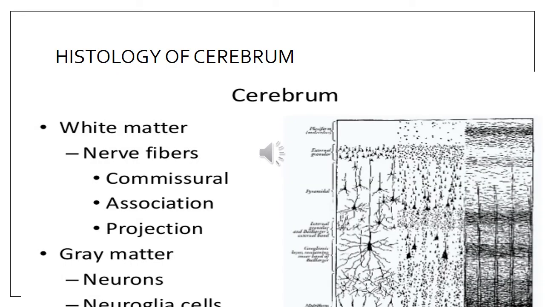Coming over to the histology of cerebrum, the white matter is made up of nerve fibers, which are commissural fibers, association fibers, and projection fibers that you are also going to study in detail when you will be studying neuroanatomy. Now the gray matter consists of neurons and the neuroglial cells.